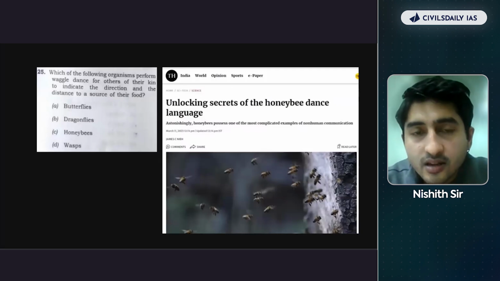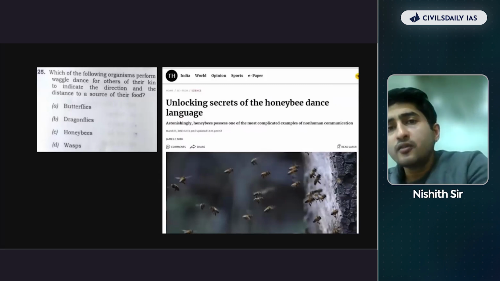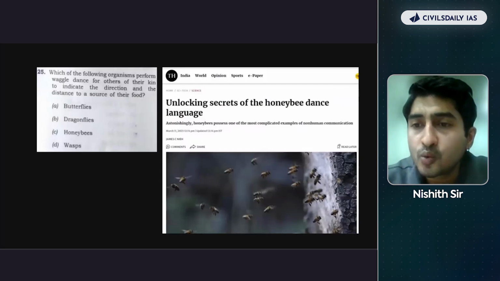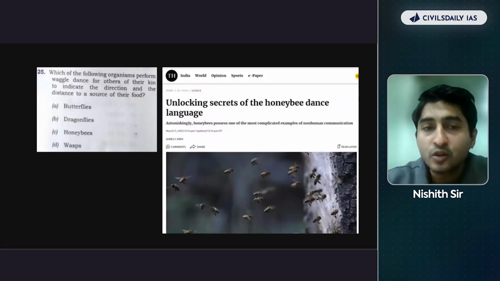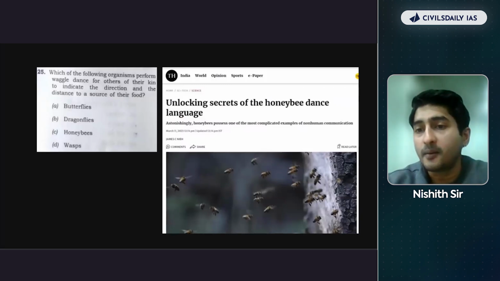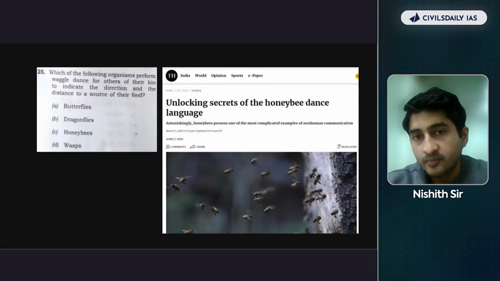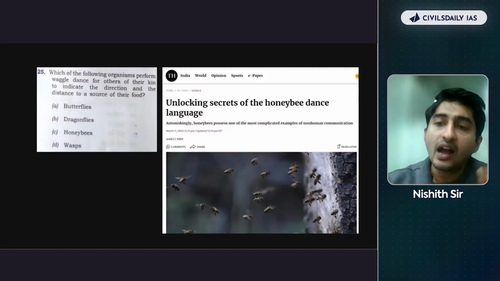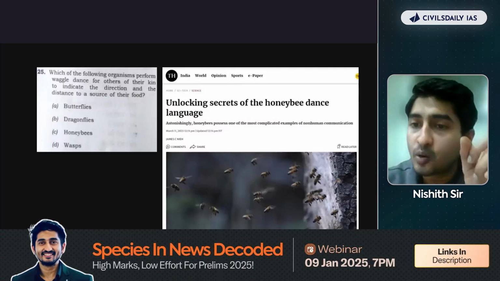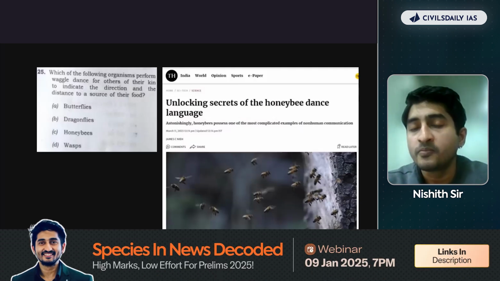This question was directly from a current affairs news article which appeared in the Hindu. But see, our job is not to show that this came from our source. What is important is how you know that this particular question can be approached even if I have not read that particular news article from the Hindu.